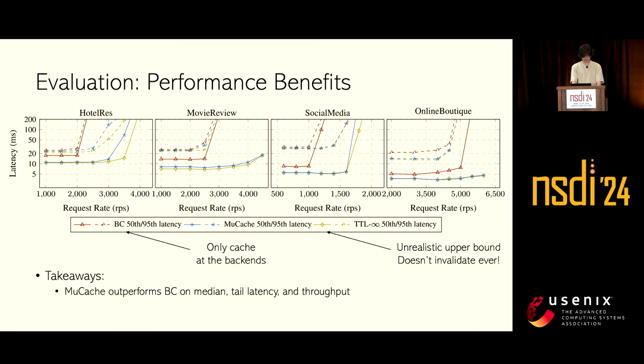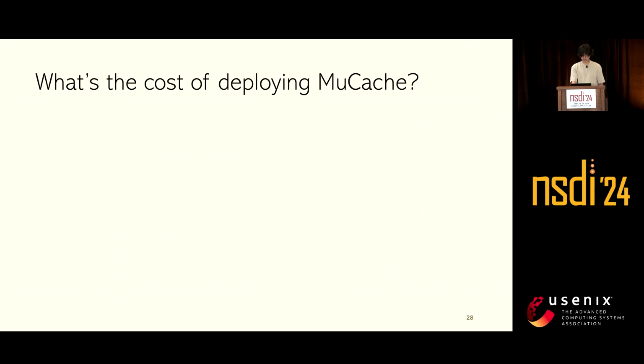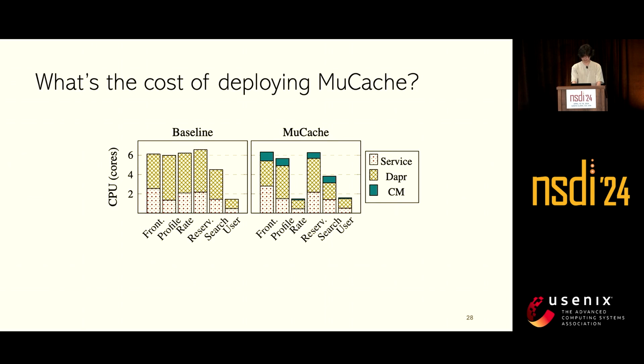The takeaway of this graph is that MuCache can outperform BC on median and tail latency and throughput, and it performs very closely to the TTL infinite, with up to 20% higher median latency and 5% lower throughput. We also evaluate the deployment cost of MuCache on the hotel reservation application, which contains 6 services, shown on the x-axis. We measure the CPU, memory, and network usage and compare it with the baseline.